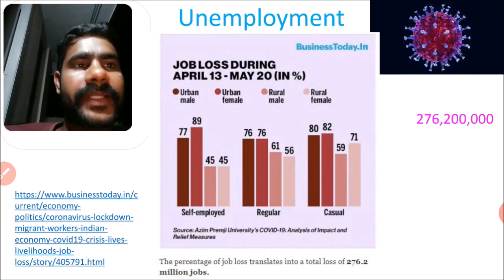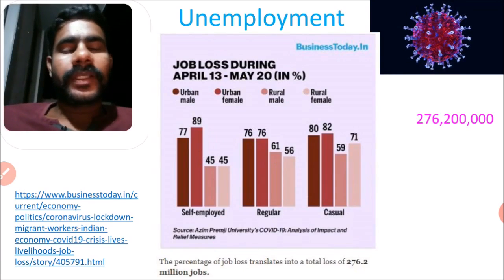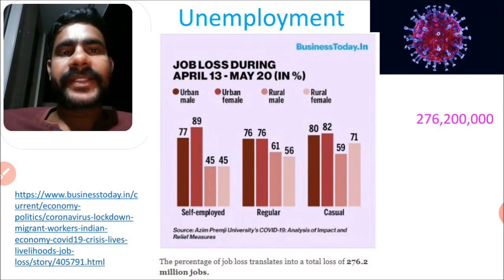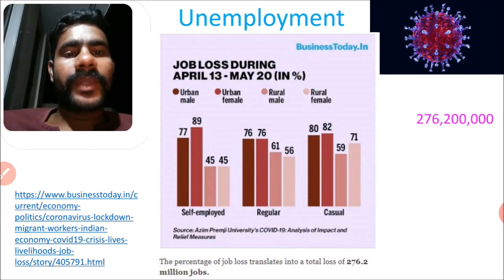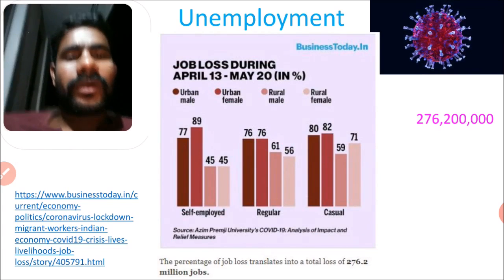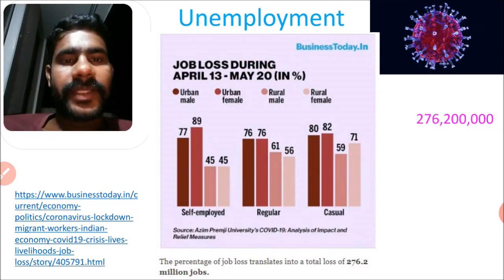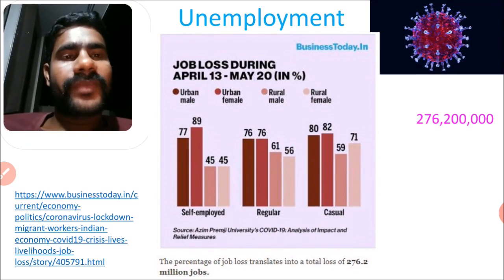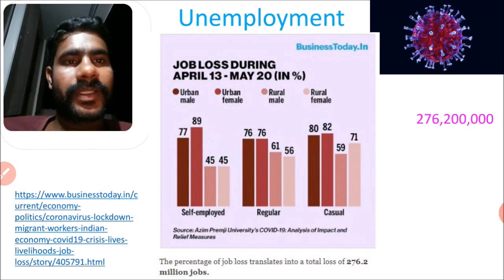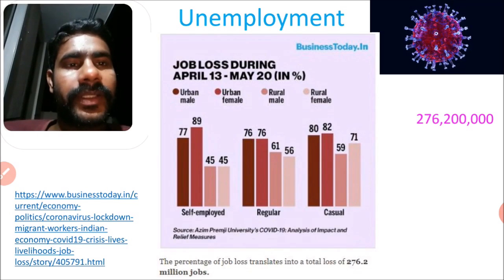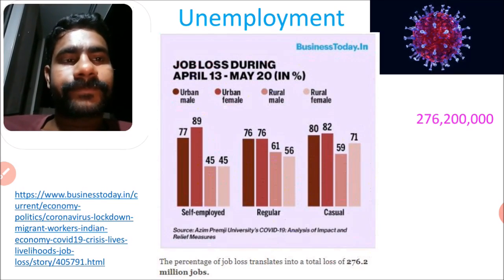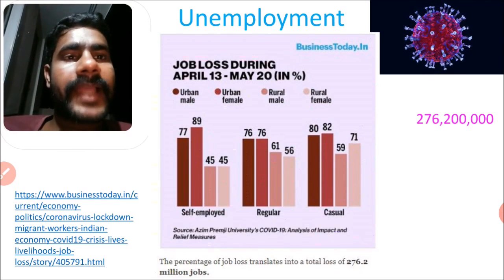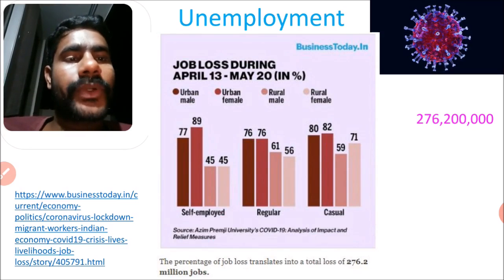Next, we are entering into the main part of the video, that means unemployment. We know that unemployment is directly related to the economy of India. I took this statistics information from the businessindia.in website. You can get more information in the following links. These are the statistics for unemployment in India from April 13 to May 20.